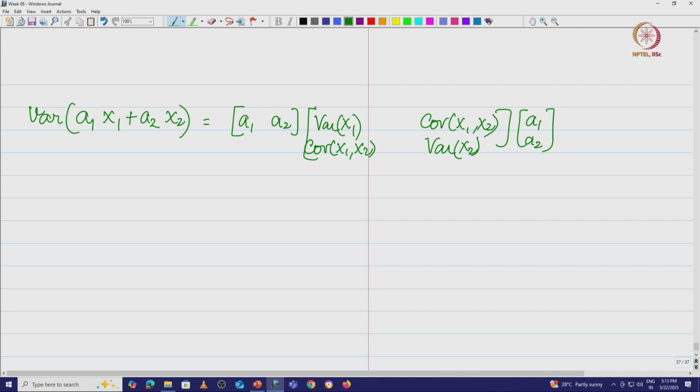Again I reiterate, this quantity is always greater than or equal to 0 because it is variance. Whatever values of a1 and a2 you put, this will always be greater than or equal to 0.